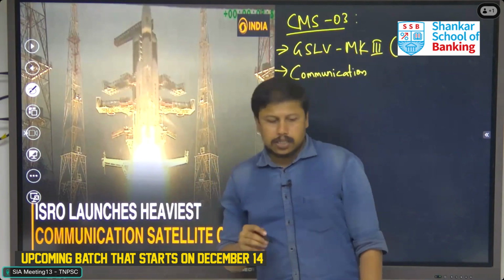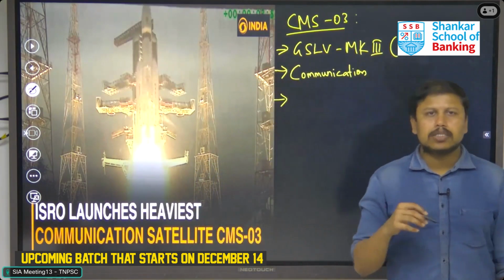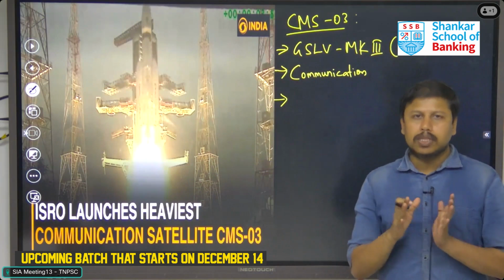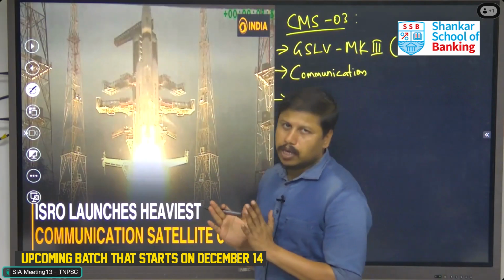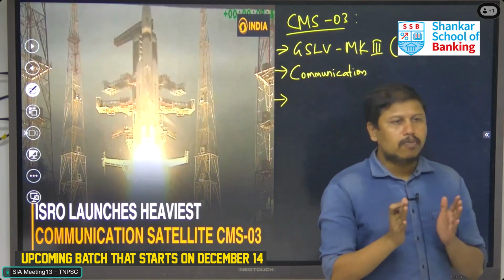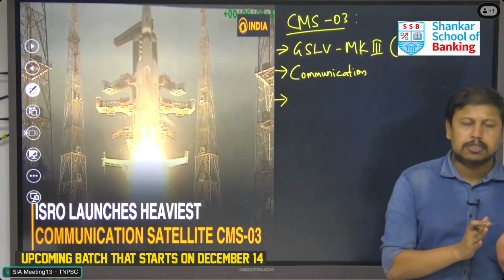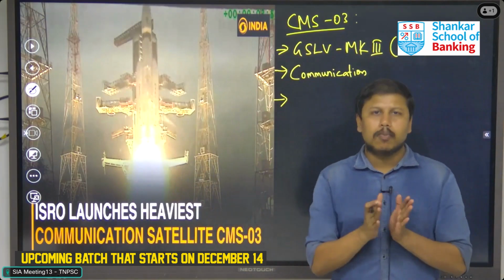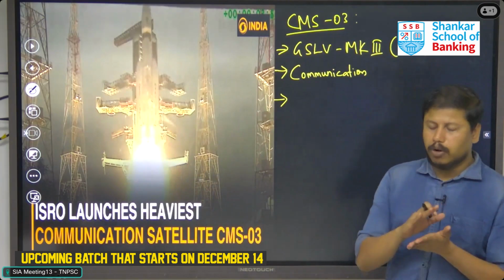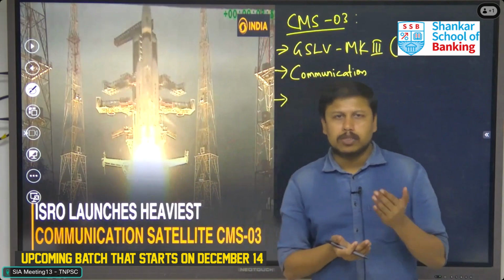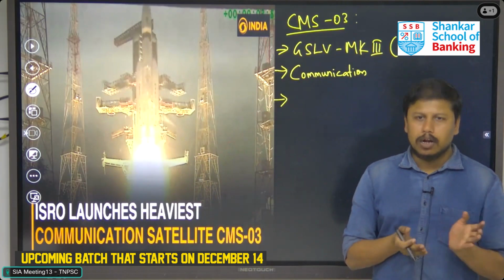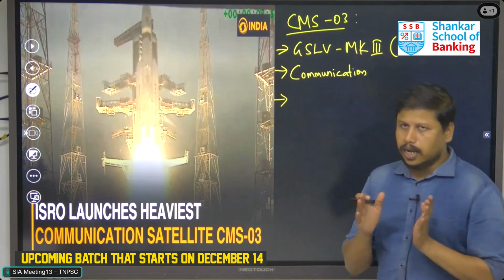Communication here means not only civic purposes but also defense purposes. Mainly this satellite is launched focusing on communication for the navy. We have been entirely depending upon foreign satellites for naval communications. If there is any war-like situation and the ships are placed in the Indian Ocean, they need to communicate properly and without any data theft. In order to protect our ships from data theft, we should have our own communication systems, which means we need our own communication satellites to keep the data secret and private.